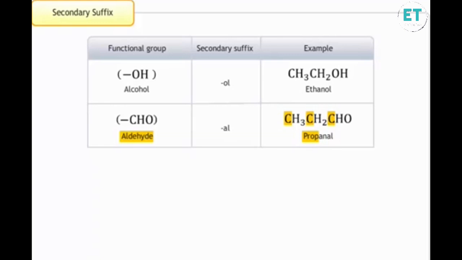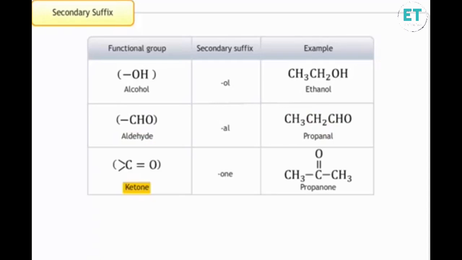However, the molecule contains a functional group, CHO, so a secondary suffix needs to be included in the name. Remove the E from alkane and add the suffix -al. Therefore, the IUPAC name of the given molecule is propanal. Similarly, let's try to compute the IUPAC name of ketone.